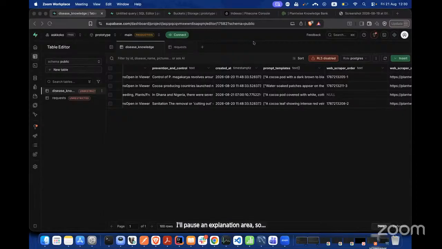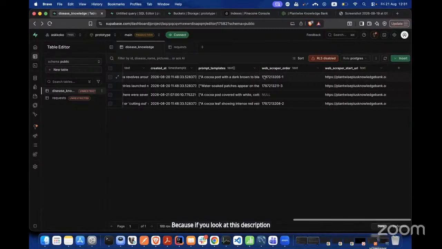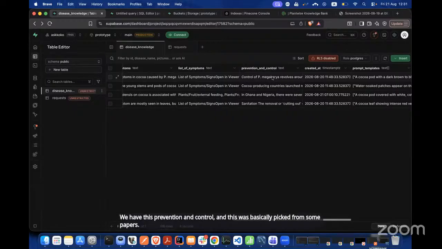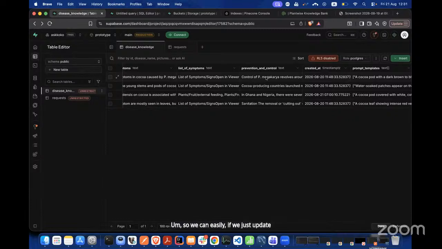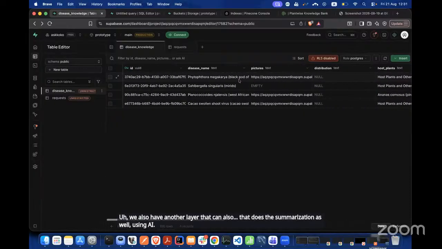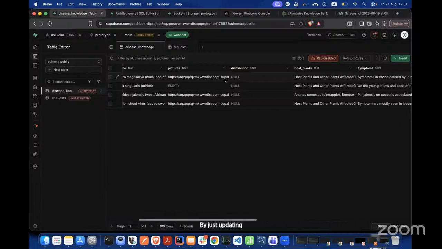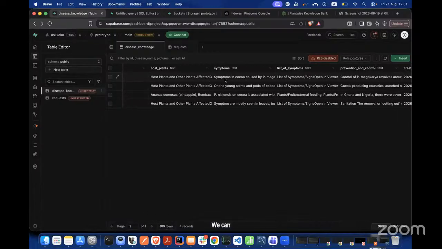So the entire response that we've been giving so far is coming from our database, so we can easily improve it. If you look at the table, we have this prevention and control, and this was basically picked from some papers. If we just update this here, refine the language, and have another layer that does the summarization using AI, the botanical name appeared because that was the name we used here. So by just updating the database and refining the language, we can get some instant improvements.